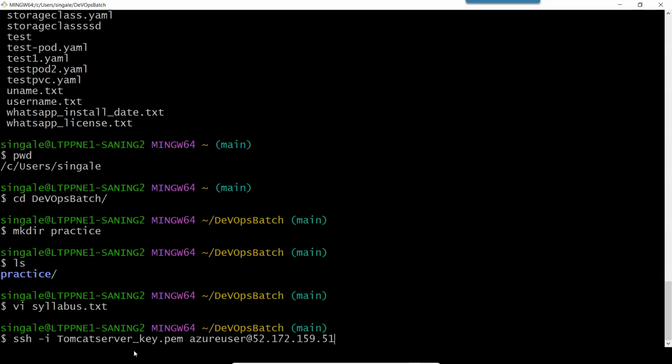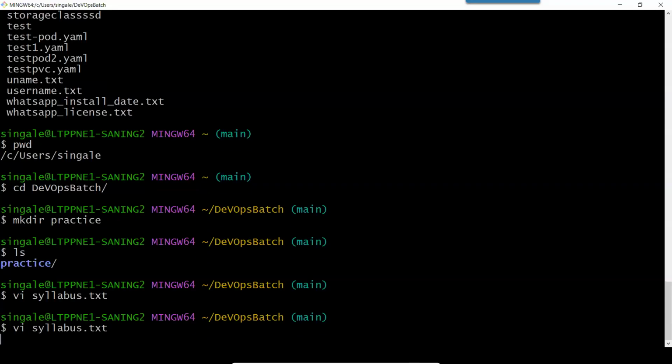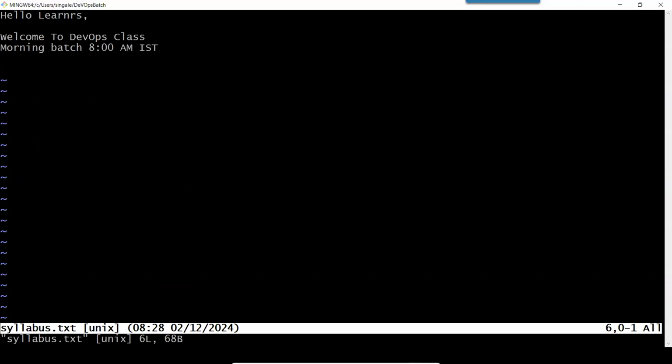If I want to go back, then I can use the down arrow key and it will show the commands as well. So here I will open the same file using vi syllabus.txt and I will press enter. Now you can see the file which I have just created is available.